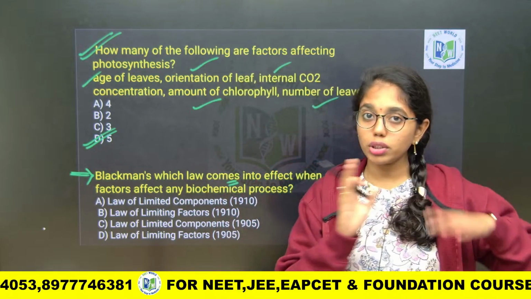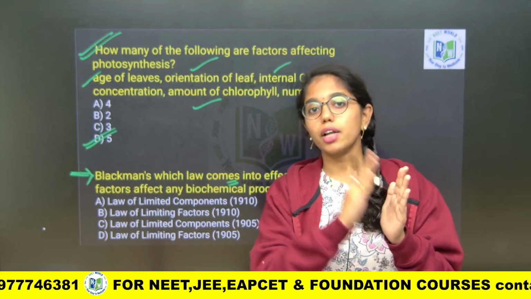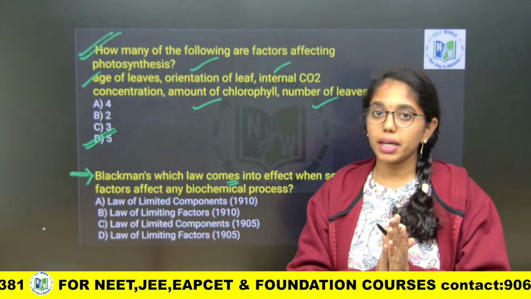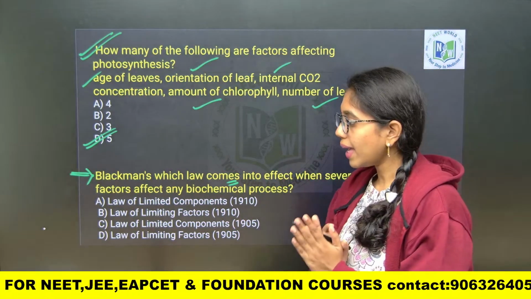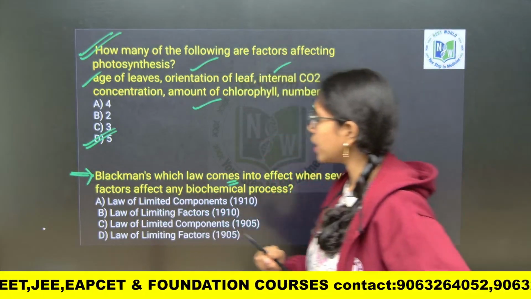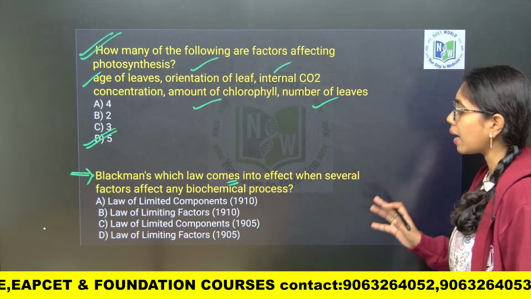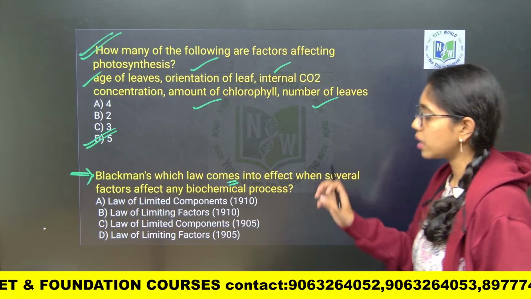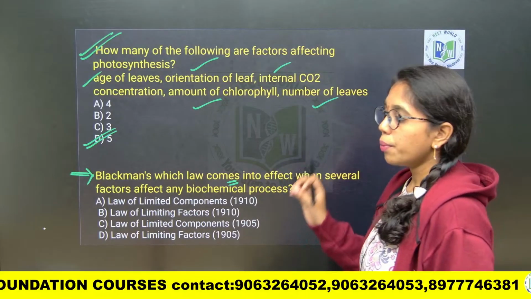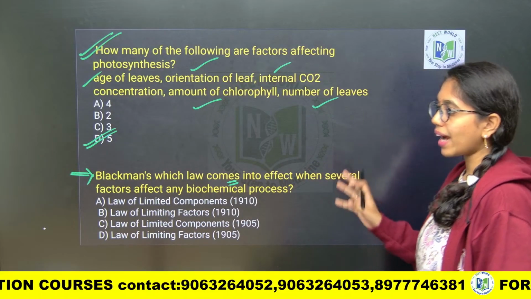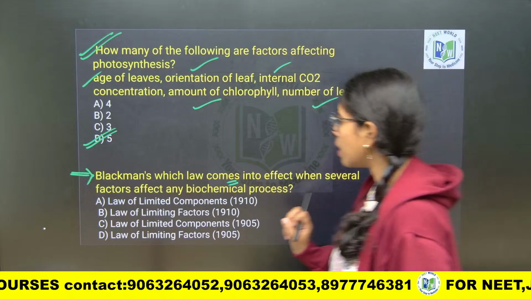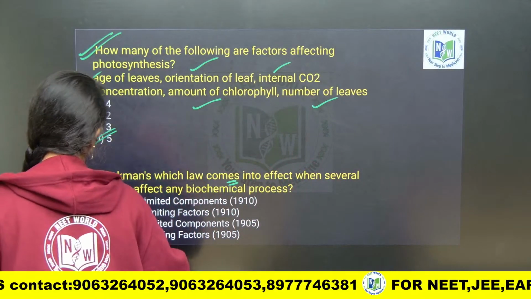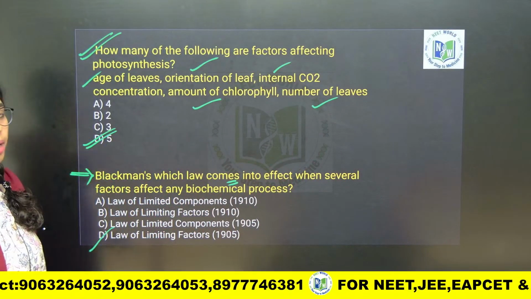Which is closest to the minimal value, that factor will decide the biochemical reaction process. So when several factors affect the biosynthetic process, it is Blackman's law of limiting factor. Clear? Next question.